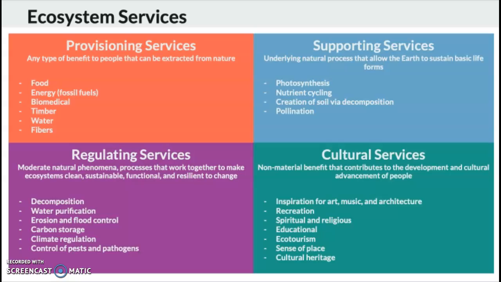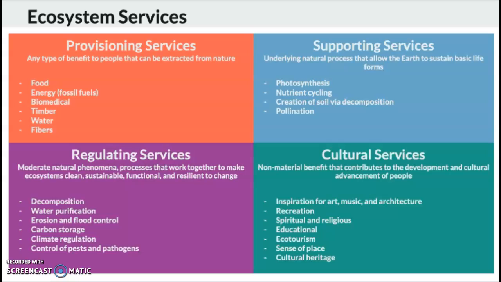The last service are the supporting services, and these are the underlying processes that we need in order for Earth to sustain basic life forms. So without these, we wouldn't have all of the other services. So this includes things like photosynthesis, nutrient cycling, creation of soil via decomposition and weathering, and pollination.